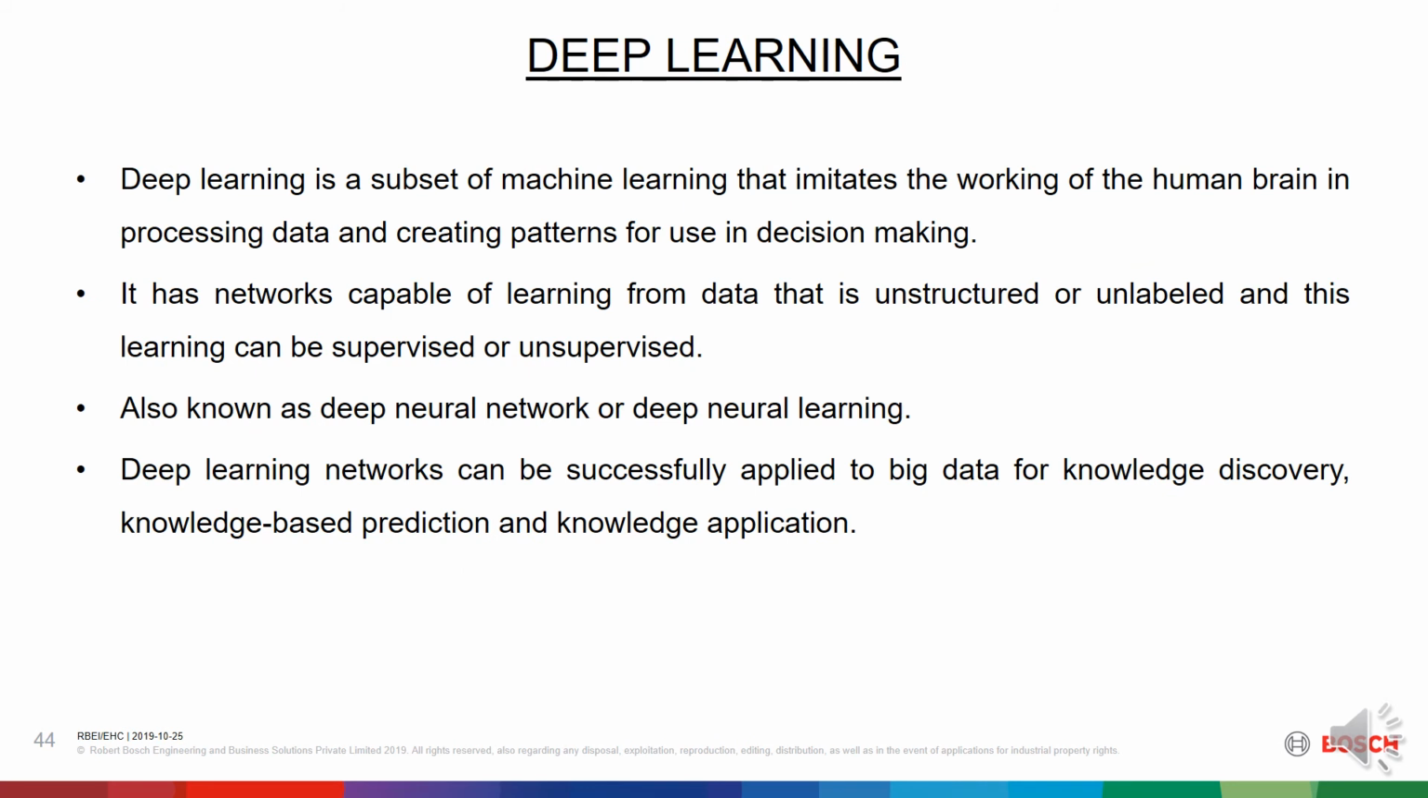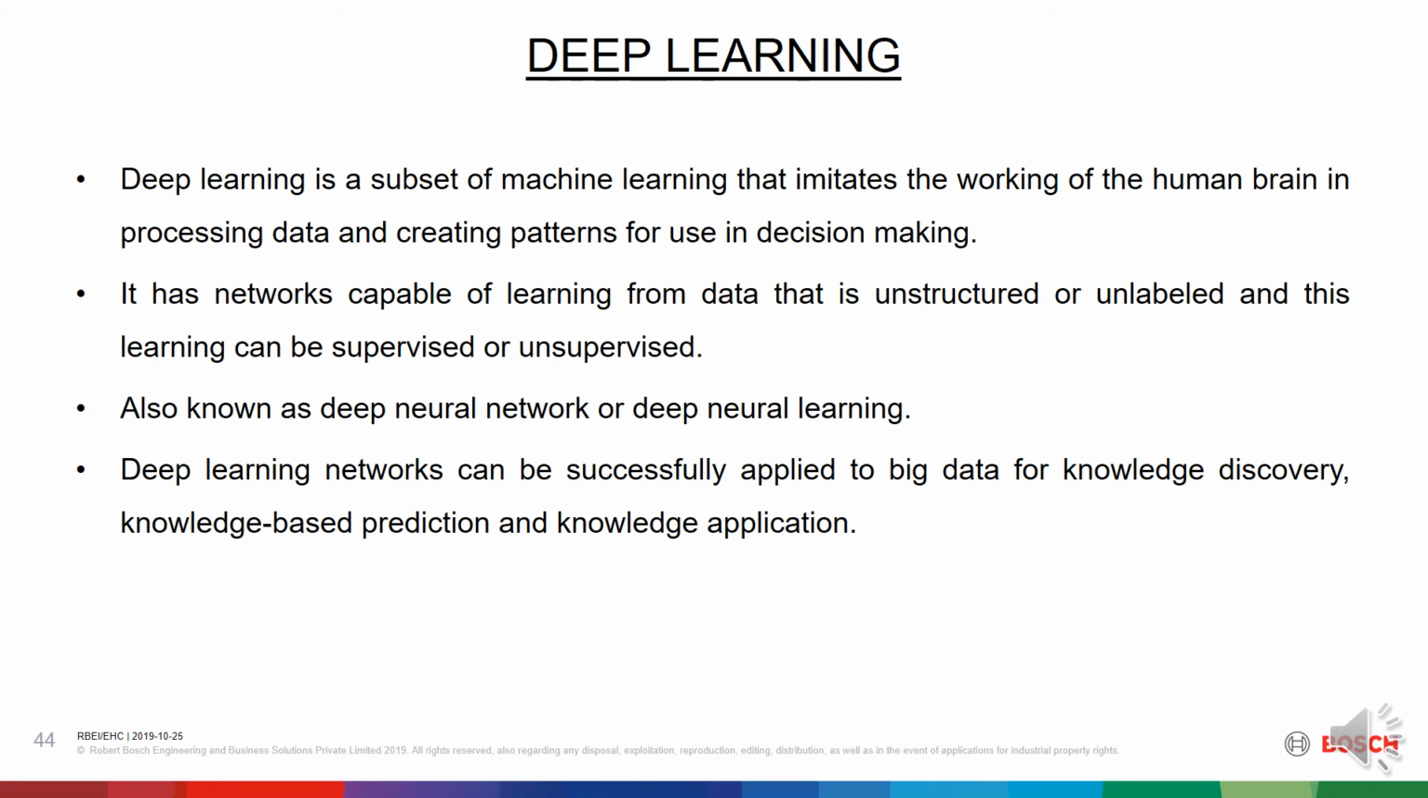Next is the deep learning part. Deep learning is a subset of machine learning that imitates the working of the human brain in processing data and creating patterns for use in decision making. It has networks capable of learning from data that is unstructured or unlabeled, and this learning can be supervised or unsupervised. Also known as deep neural network or deep neural learning.